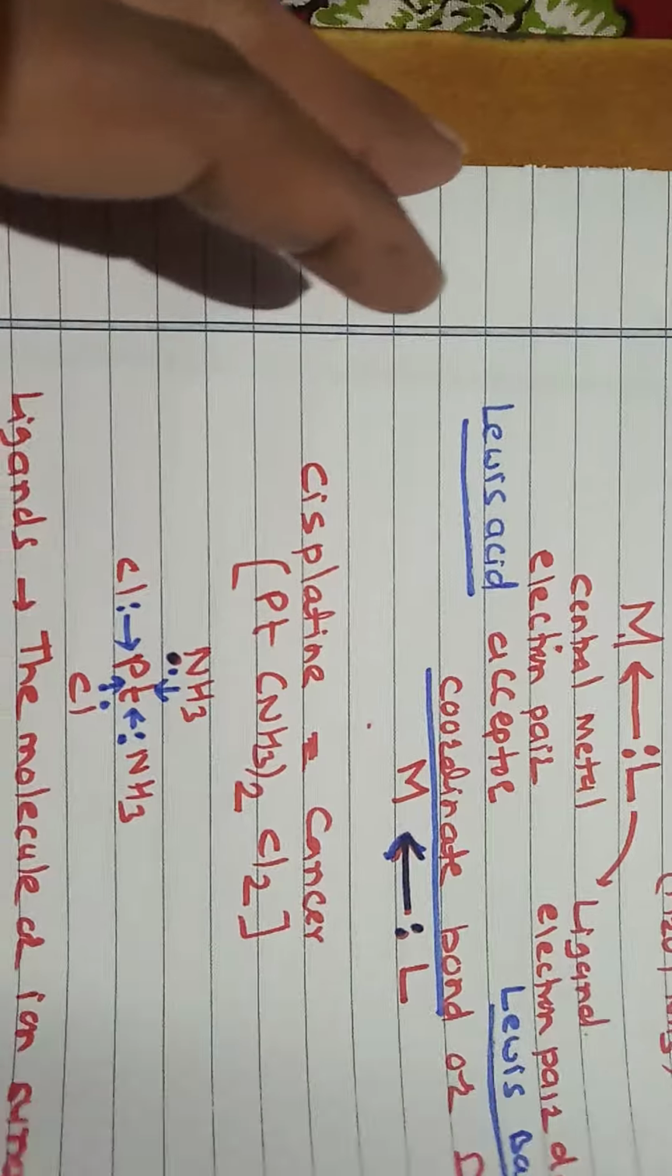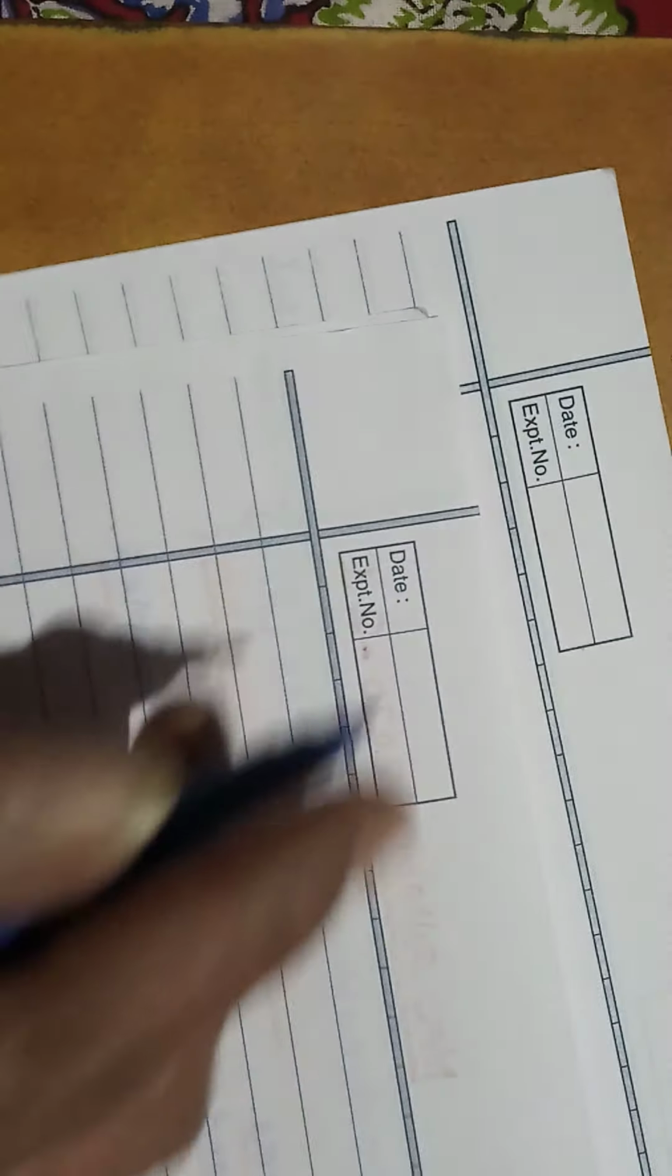Let us consider examples of these ligands in detail. First, monodentate ligands. Mono means one, so they have only one donor atom. So monodentate.